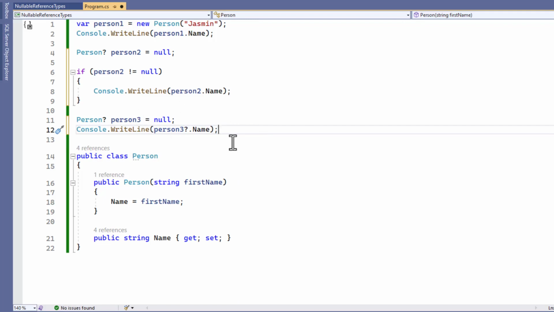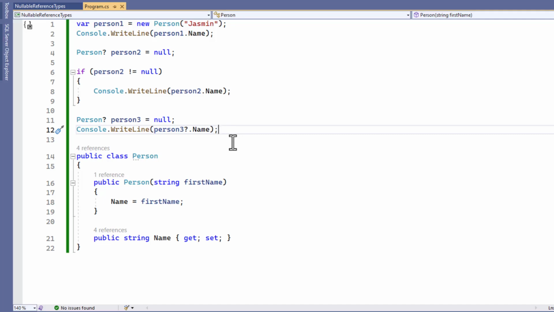The null conditional operator will check if the variable contains an object before accessing the name property. If the variable contains an object, the name property will be accessed and its value will be returned. However, when the variable contains null, the name property is not accessed and the null reference exception is prevented.